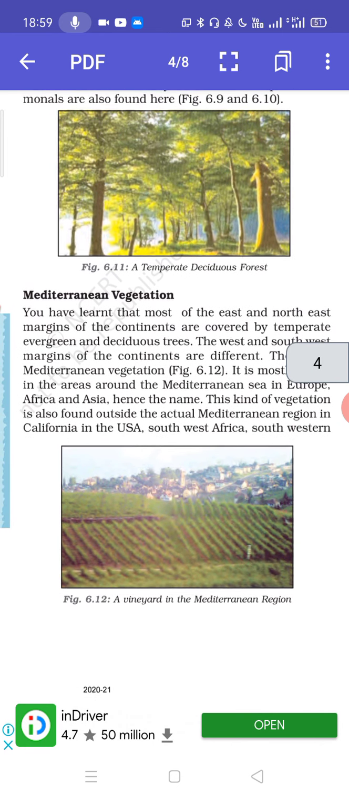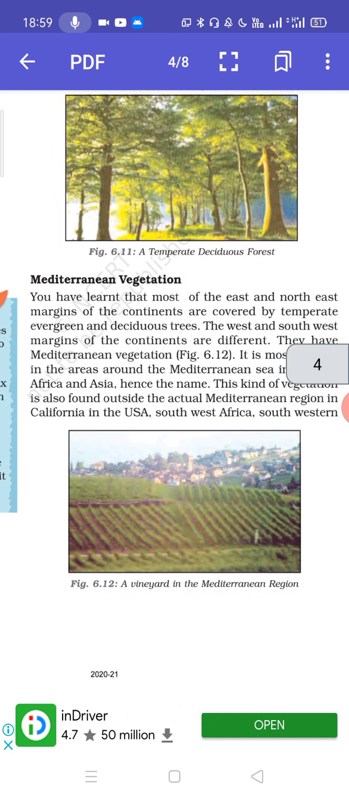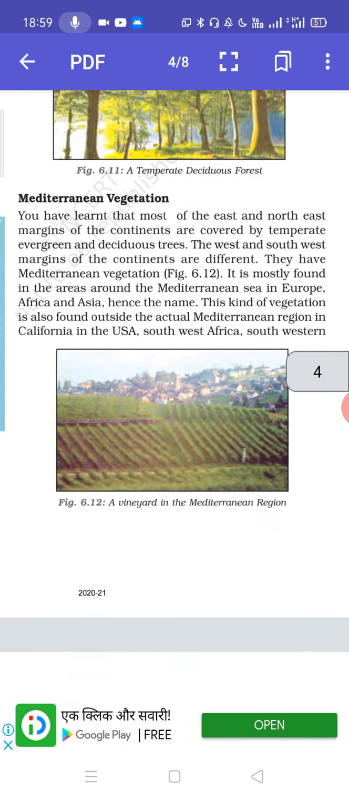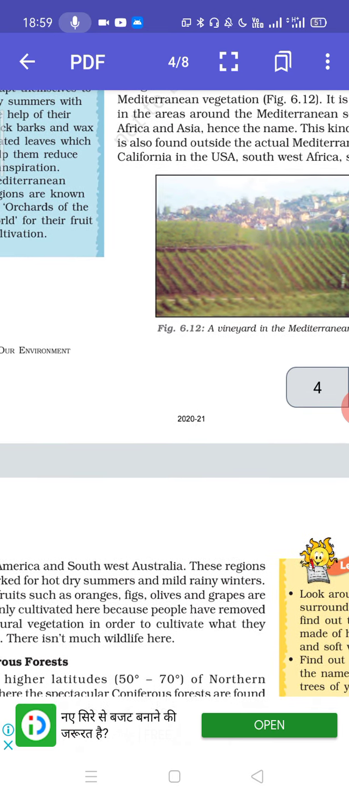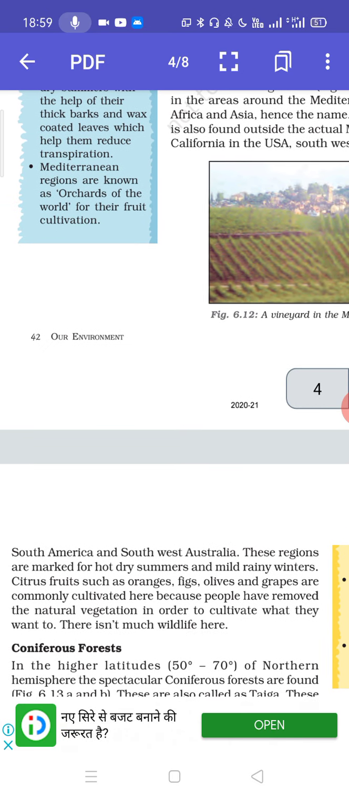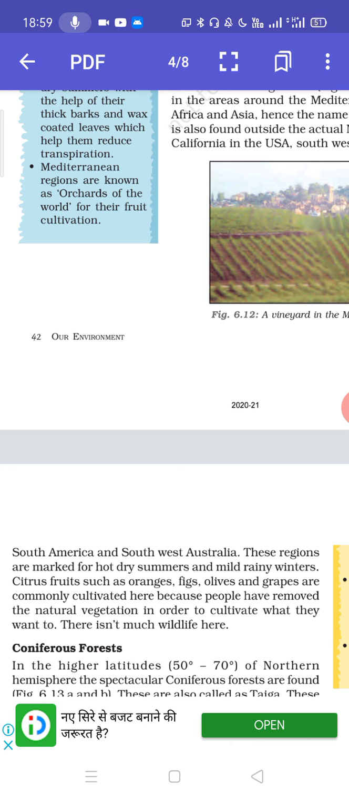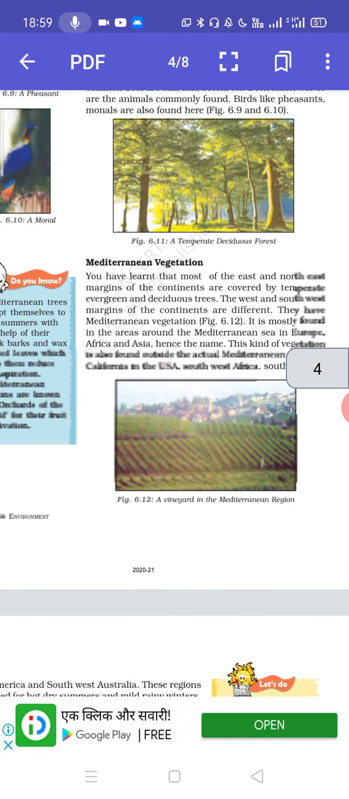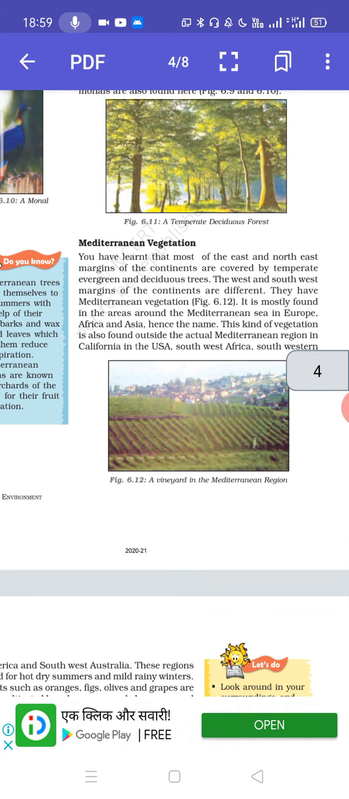So you can say this area is like the Mediterranean region. You can find the, what do you call, this family, I cannot recall the name. Okay, let me think. If I recall it, I'll let you know.